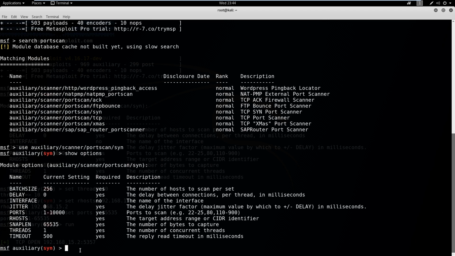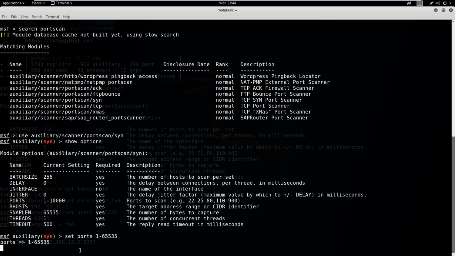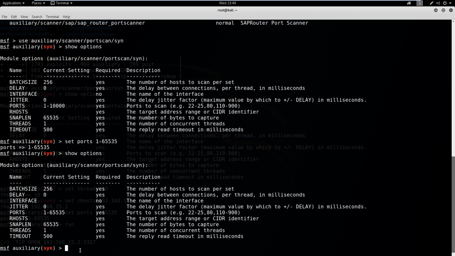If we wanted to change that, we can say set ports 1 through, if we wanted to scan all ports, 65535. And if you go back to show options, you can see now that it's been changed.